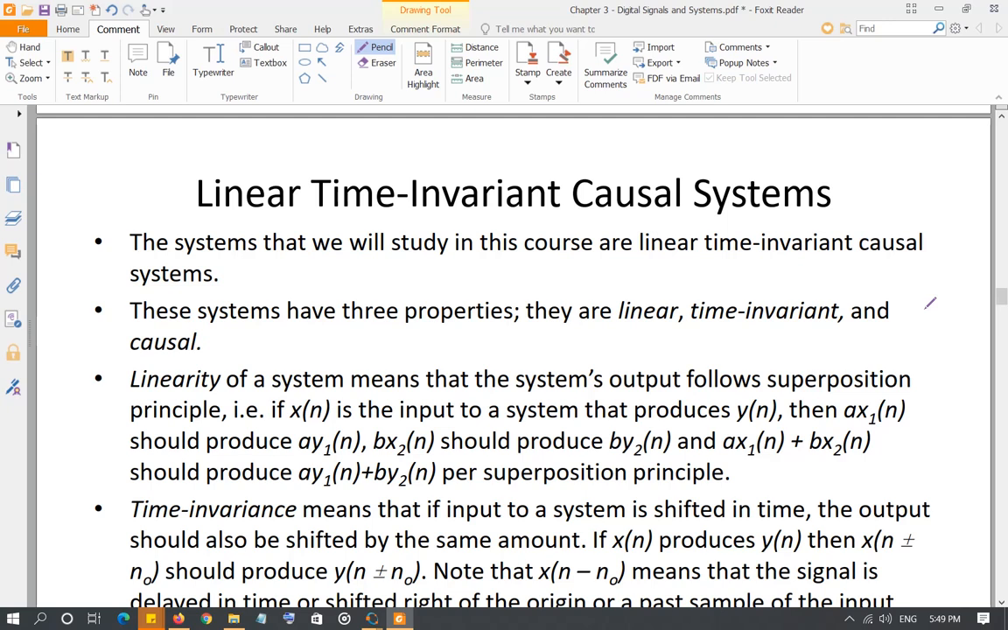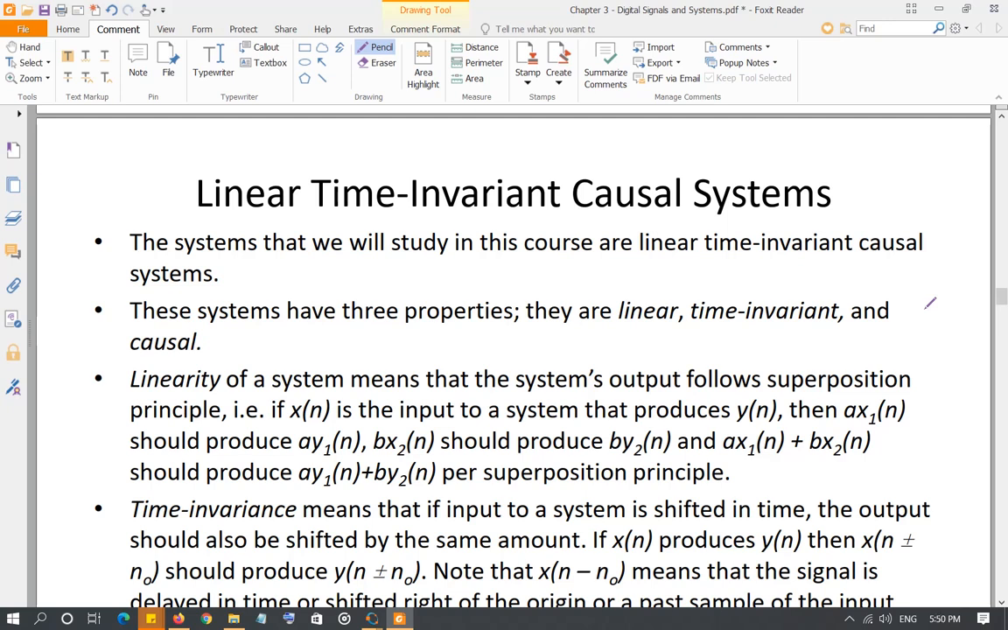That is, if you have an input x1 that is producing an output y1 from a system, then if you multiply the input x1 by any constant, any gain, the output will be multiplied by the same constant value or same gain. Now if you add two inputs, let's say a1 x1 plus a2 x2, to produce an input signal of x3, let's say, then the output will also be the combination of the individual outputs.